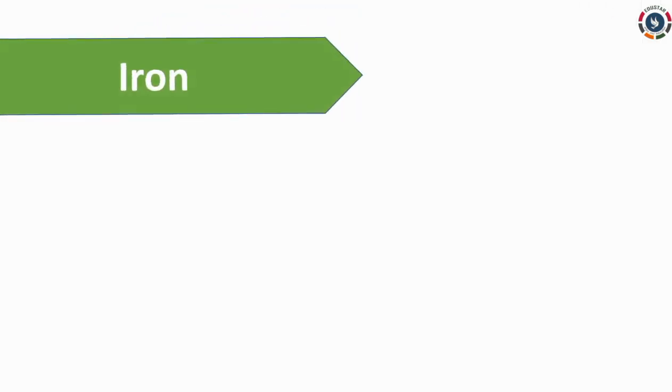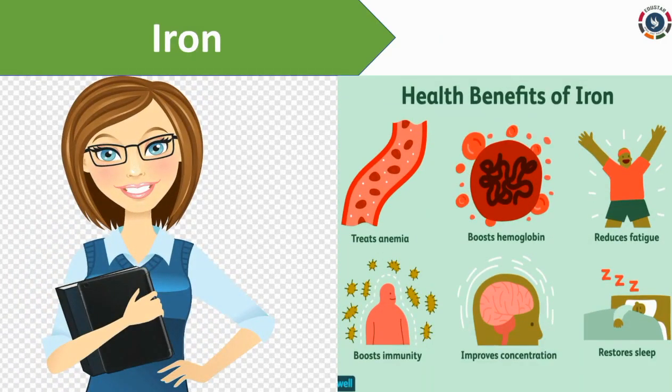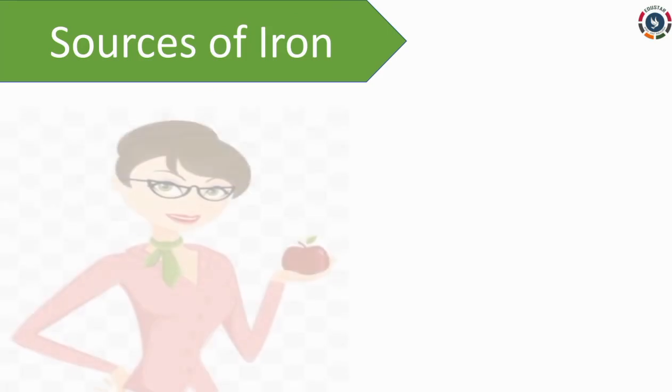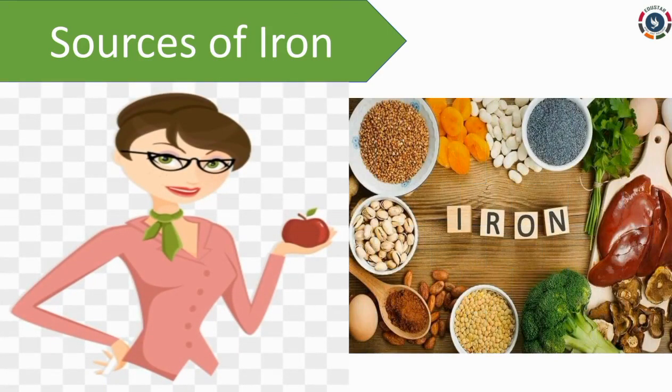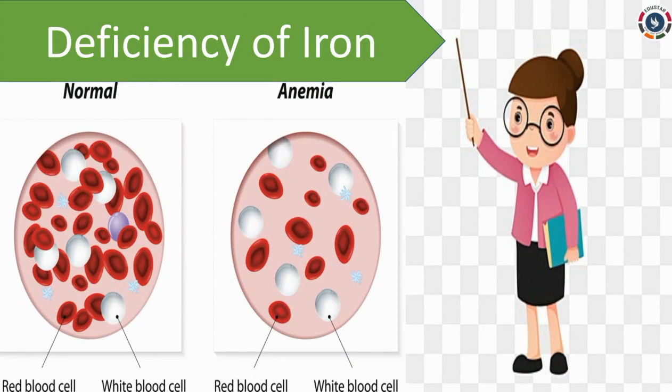Next we are going to see about iron. Iron builds red blood cells and helps us to be active. Sources of iron. We have to eat cashew nuts, spinach and sesame seeds to get this iron mineral. Deficiency of iron. The lack of iron mineral, the person gets tired easily and looks pale. This disease is called anemia.